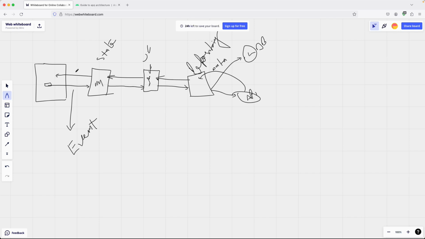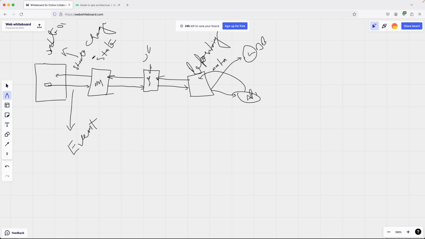This state change is going to trigger an update of the UI.